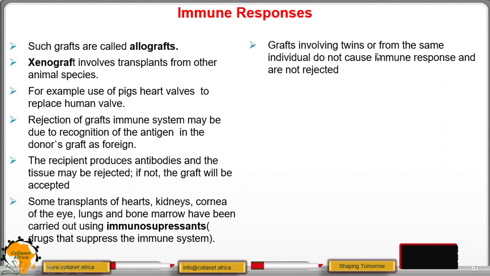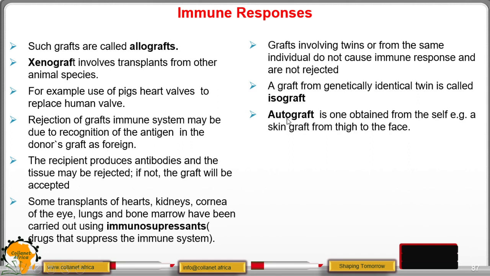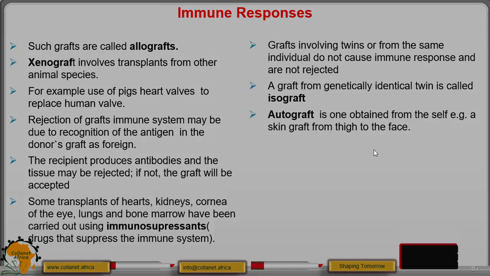Grafts involving twins or from the same individual do not cause immune response and are not rejected. A graft from a genetically identical twin is called an isograft. Then an autograft is one obtained from the same individual, for example, a skin graft from the thigh to the face. So maybe the person had an accident on the face and is badly injured. So part of the thigh or the hip skin is taken and used to repair the face.